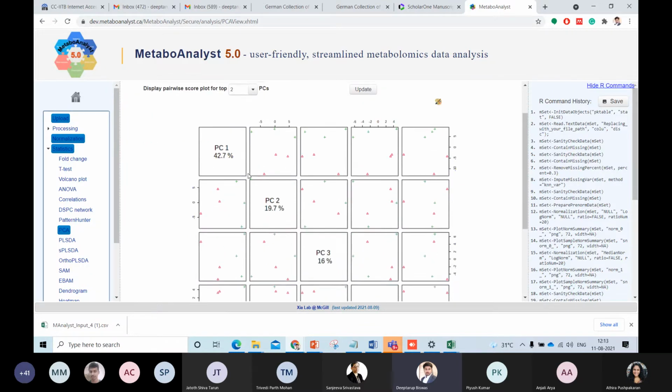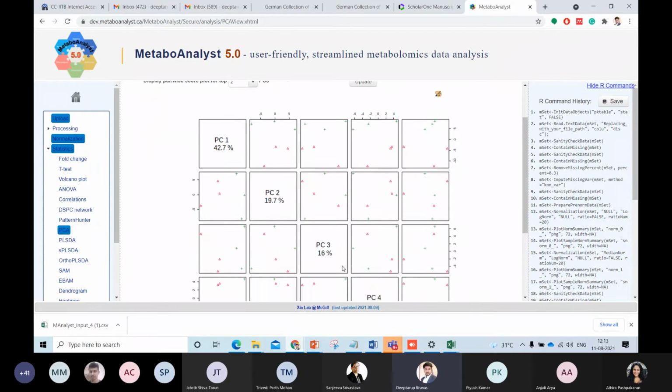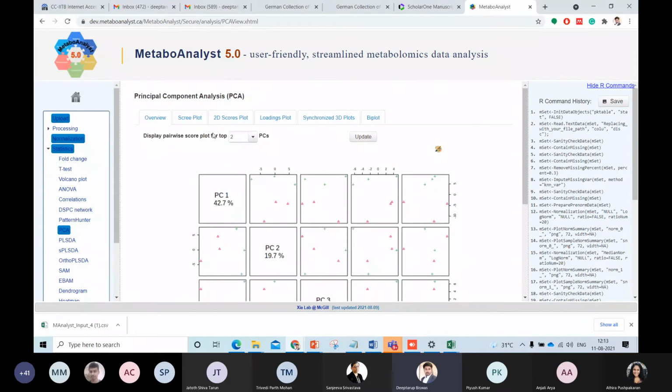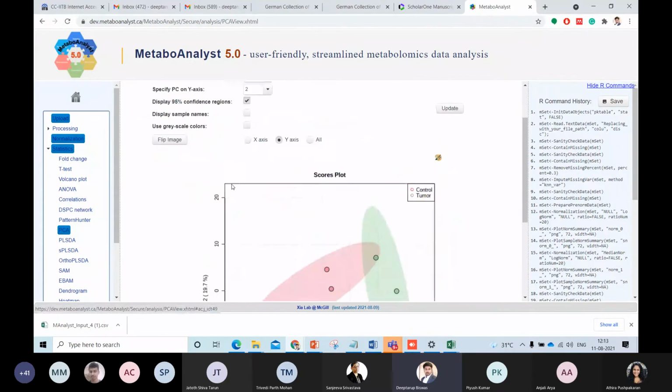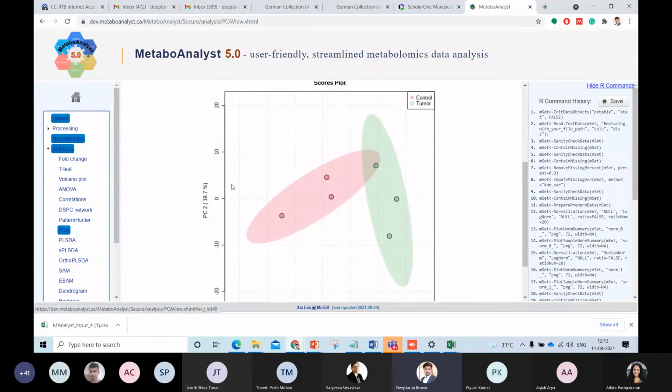As you can see over here, PC1 is 42.7%. PC1 is the maximum variation of the features that we can see in the data set, followed by PC2, PC3, PC4, PC5. And if we see the score plot over here, despite it being an unsupervised clustering technique, we could see 2 different clusters, where 3 controls are there and 3 tumors are there.